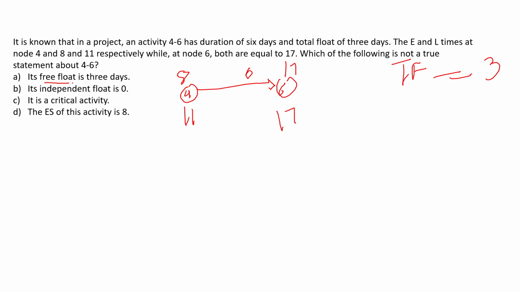The first statement is free float is 3 days. Formula for free float is total float minus head slack. Total float is 3 minus head slack. This is the head event because the head of the arrow is on this event. So 17 minus 17 is 0. That is, 3 is the free float, which is right.